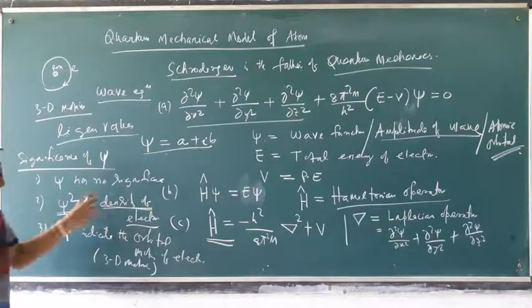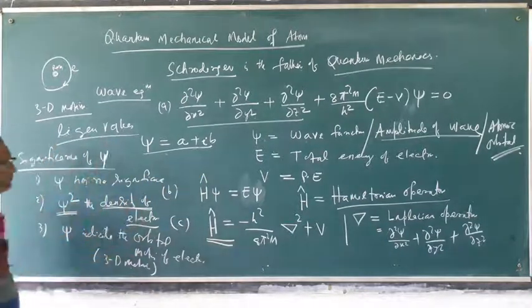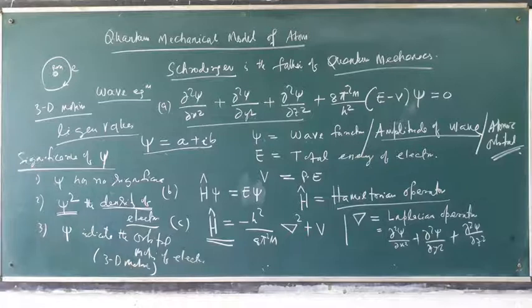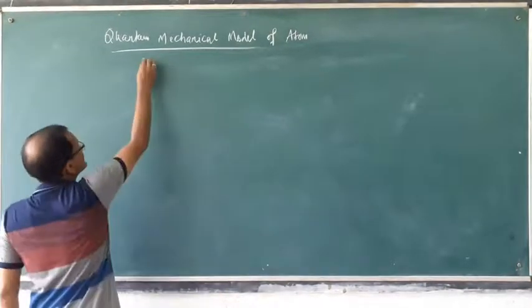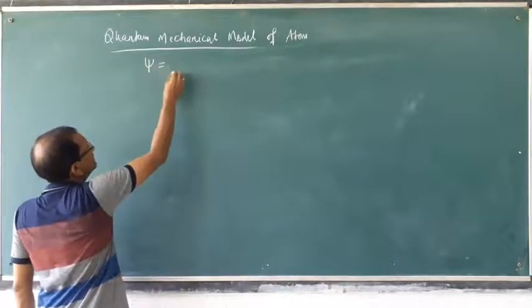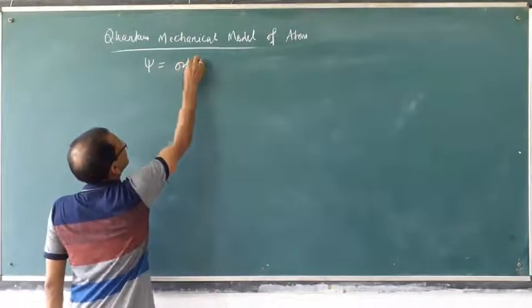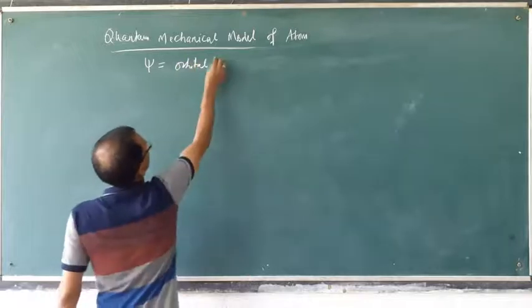What is an orbital? Orbital is the space. So this psi indicates the orbital of the atom.